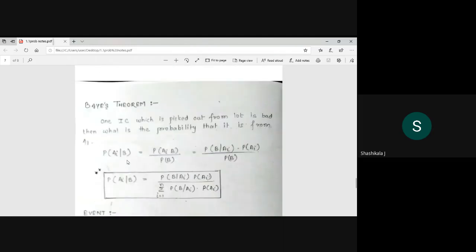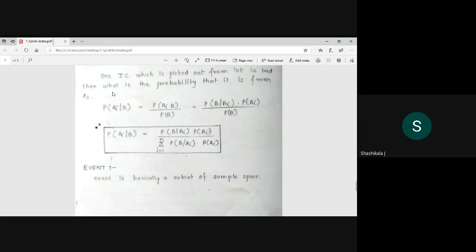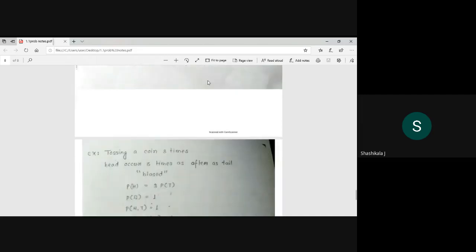For this Bayes theorem, just remember that if any problem is asked, you have to use the appropriate equation and write it. And an event, you know, is basically a subset of the sample space.